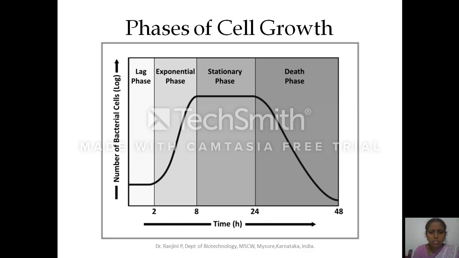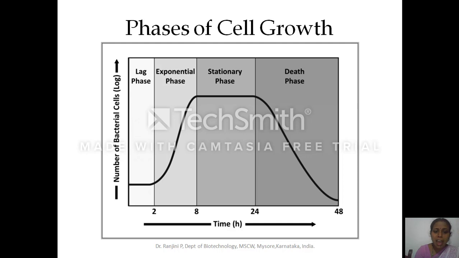Still, if there is no supplementation of the nutrient, then even the viable cells which are there in the stationary phase start dying, and hence they settle at the bottom, and the absorbance of the media decreases, and this curve comes down, and this is called the death phase or the decline phase.